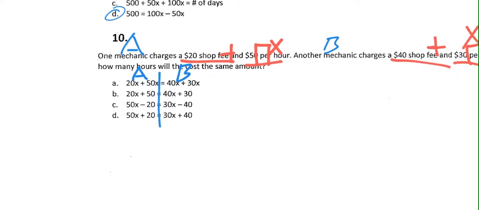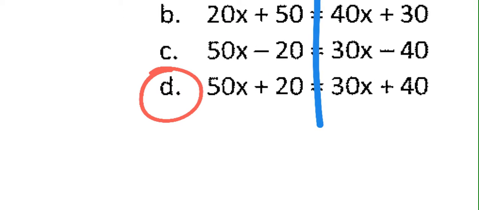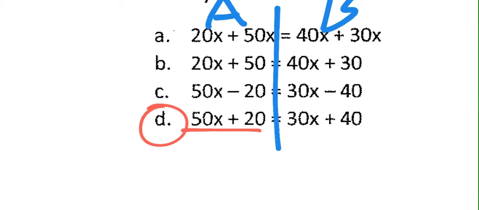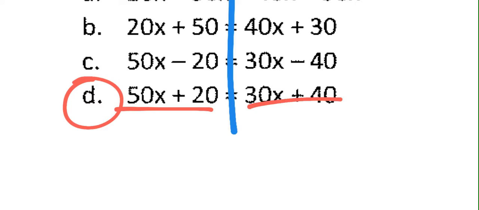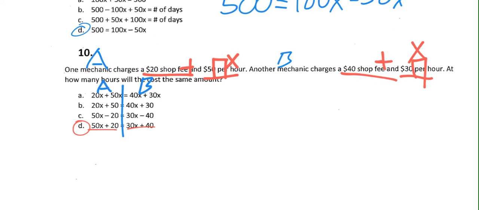So the only one that ends up matching, we got $20 shop fee, $50 per hour. It's going to be D. That was actually enough to figure it out from the get-go, but we wanted to make sure that mechanic B matched as well, because if it ever doesn't match, either you messed up or possibly I messed up.